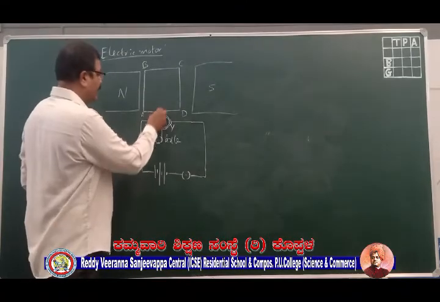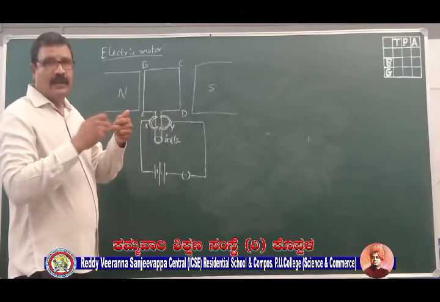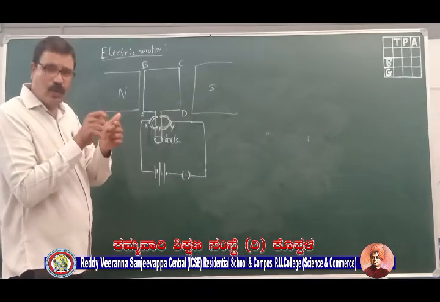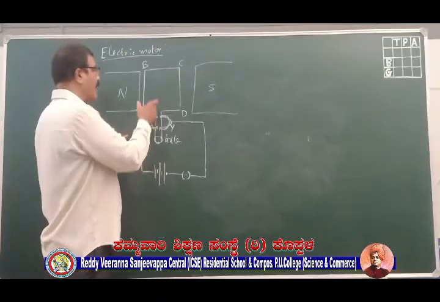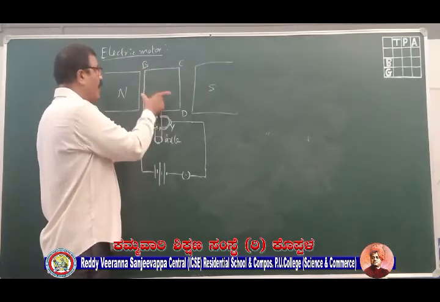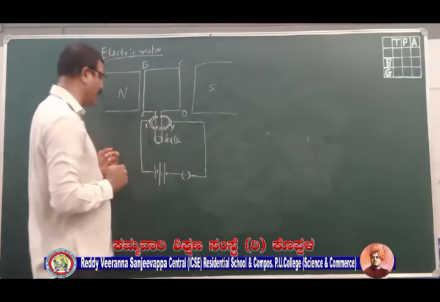Then I have connected this coil. What is the coil? I have wound a conductor very close to each other on a core. That is what a coil is. That coil I have placed in the magnetic field and I have connected it to a source of energy.